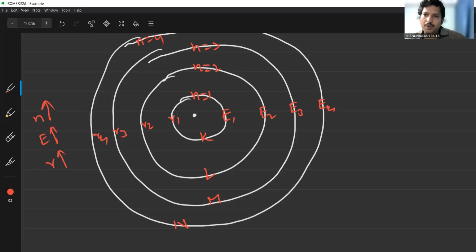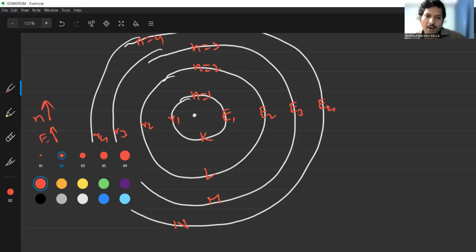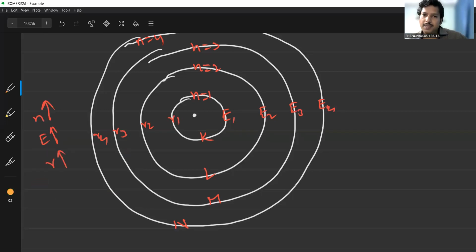Okay, now according to the first and second quantum numbers, n is equal to 1, the K shell, having how many subshells? n number of subshells. The K shell has only one subshell, the 1s subshell. The second orbit, n is equal to 2, the L shell, has two subshells, 2s and 2p. The third orbit has three subshells, 3s, 3p and 3d. The fourth shell contains four subshells: 4s, 4p, 4d and 4f.